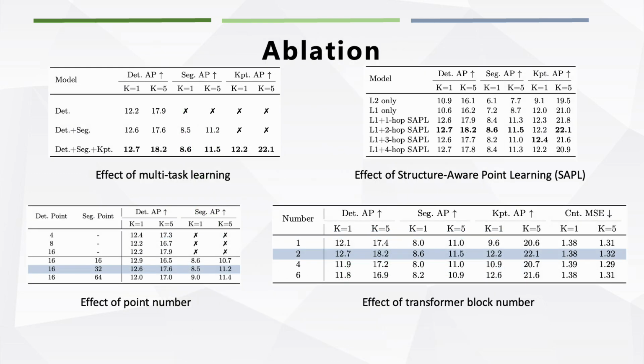We conducted ablation studies to evaluate the impact of several key components: multitask learning, structure-aware point learning, the number of points used, and the number of transformer blocks. These studies confirmed the effectiveness of our network.